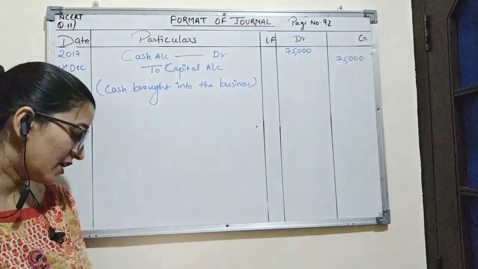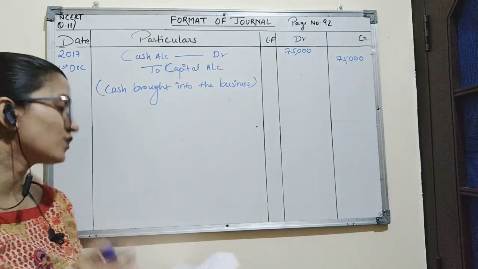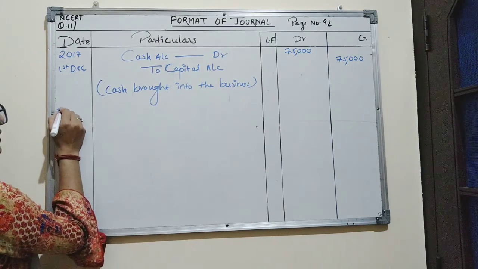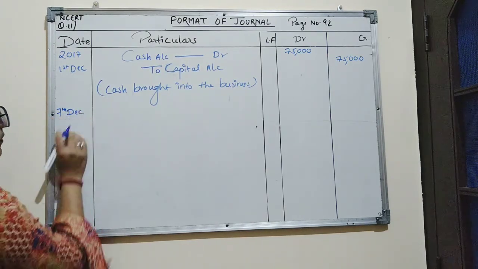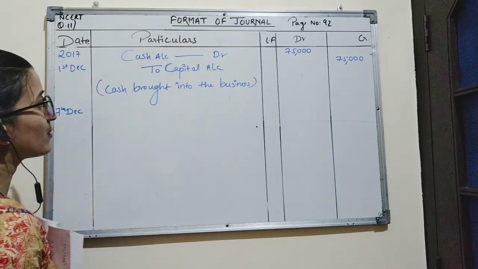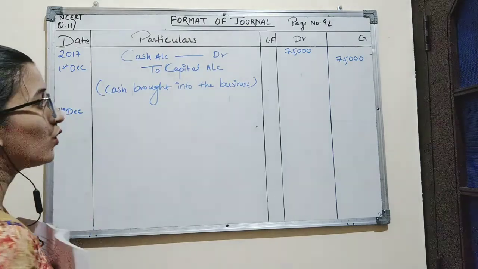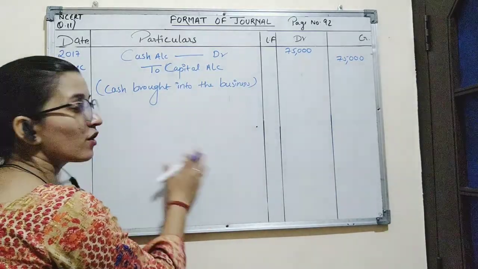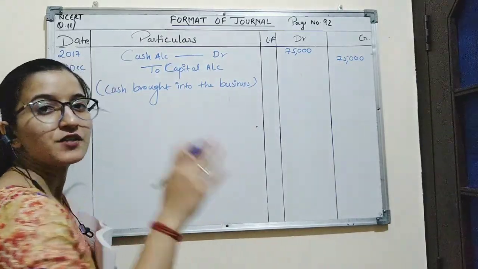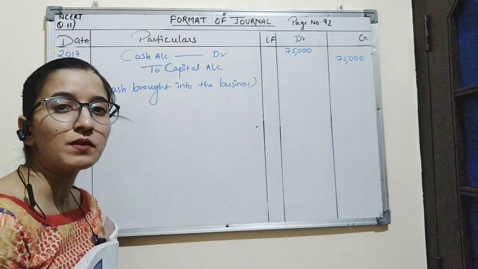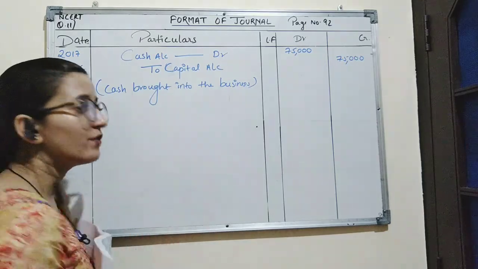Now second entry is purchased goods for cash. Second entry is on 7th December. So we will write the date 7th December. Year will be the same. Now the entry is purchased goods for cash. See, it is very important to know whenever goods are purchased, we will not record the entry by goods account. It is always recorded by purchases account, because these goods have been purchased for the purpose of resale.